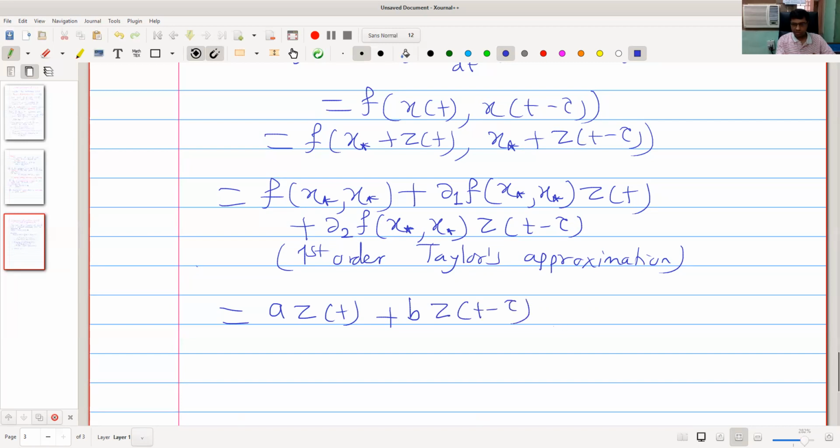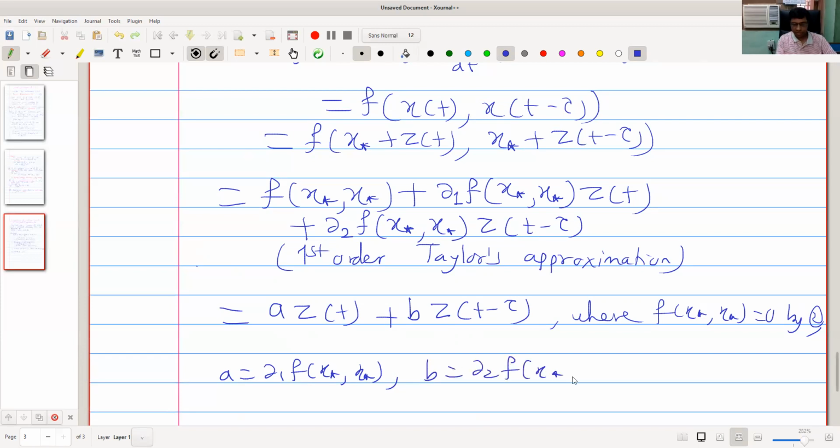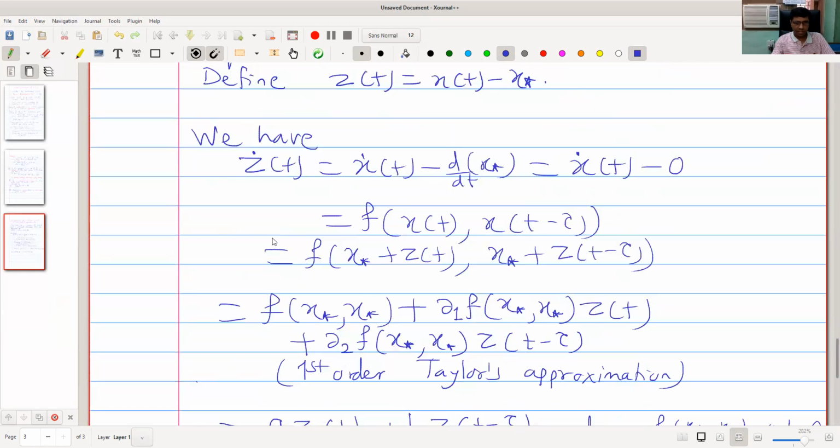Where f of x star is 0, a is del 1 f of x star, b is del 2 f of x star. Okay, so the left hand side is z dot.